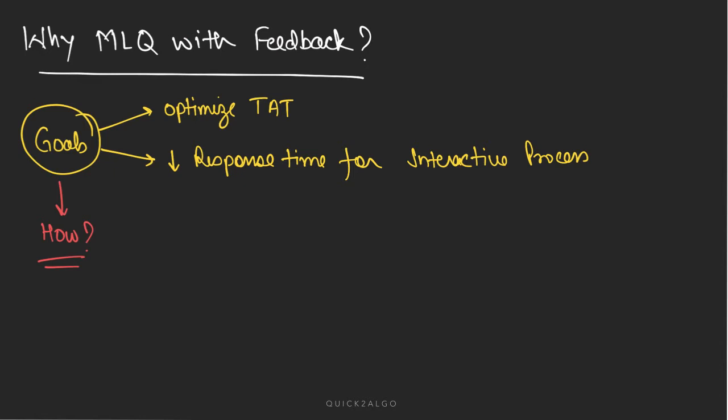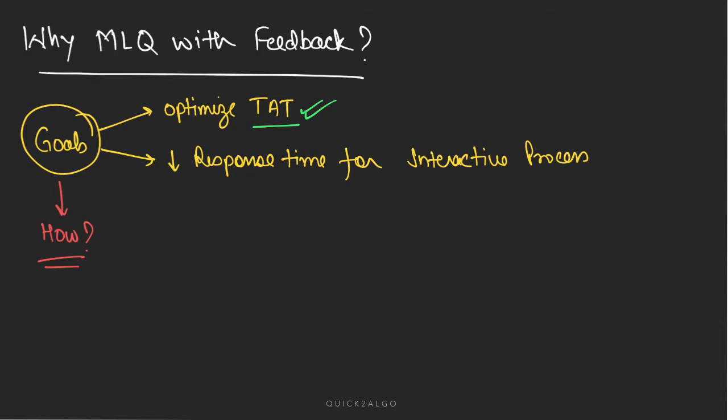So let's ask this question: why are we using a multi-level queue with a feedback mechanism, and what is the goal of this? Using this algorithm, our prior aim and initial goal is twofold. First is to optimize the turnaround time of the processes. Turnaround time is completion time minus arrival time of the process. We want to get a better result with respect to turnaround time.